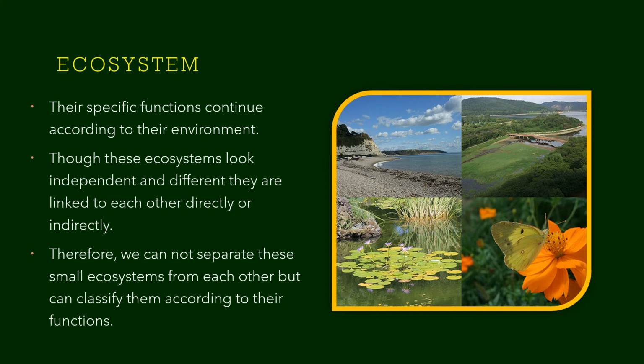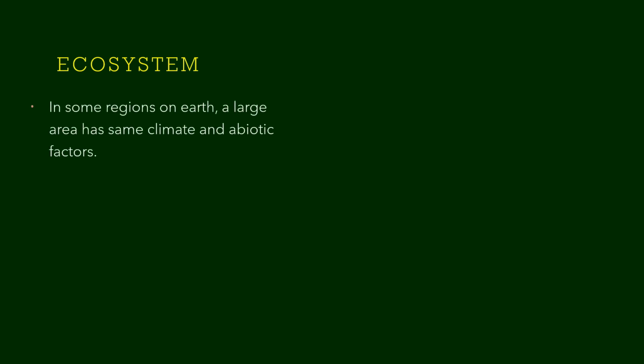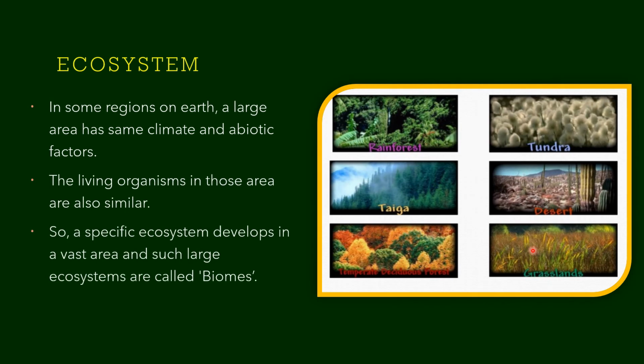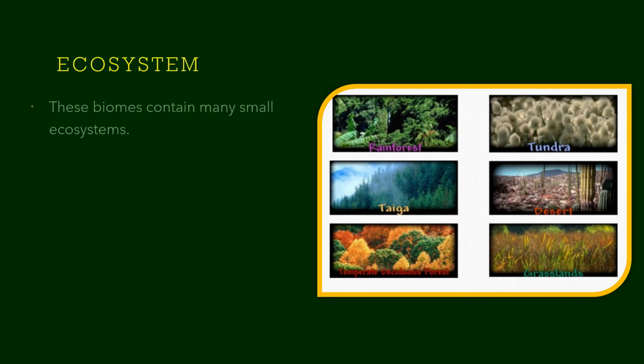their functions. If you see some regions in Earth, a large area has same climate as well as same abiotic factors. So the living organisms in those areas are similar. So a specific ecosystem develops in a vast area, and such large ecosystems are called as biomes. These biomes, they contain many small ecosystems.